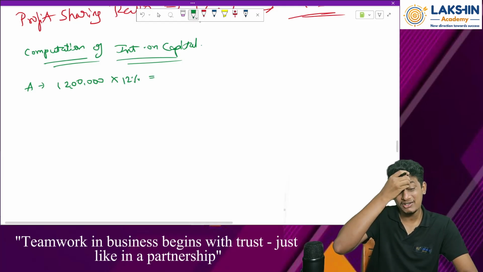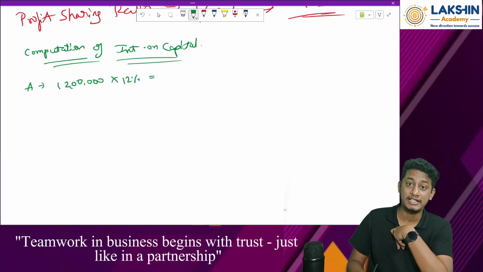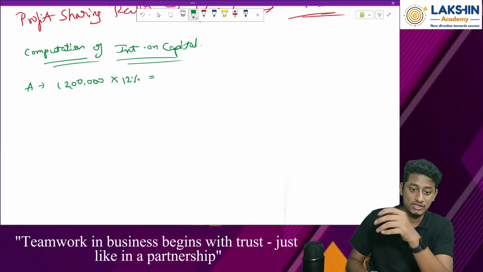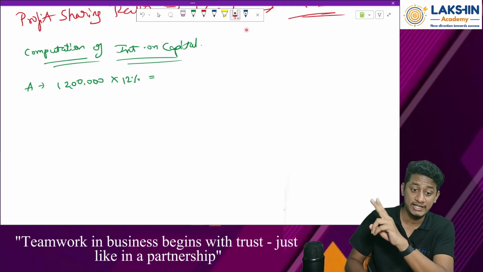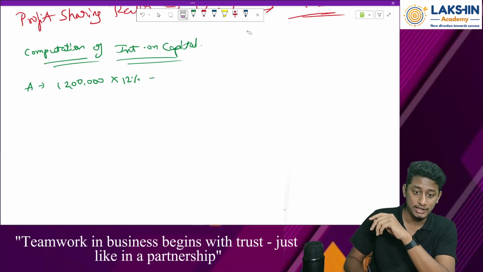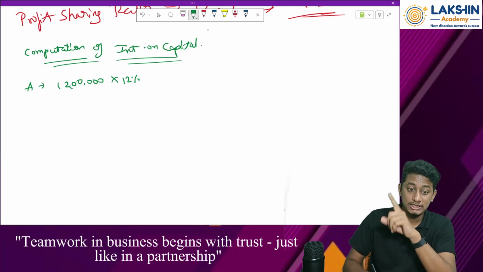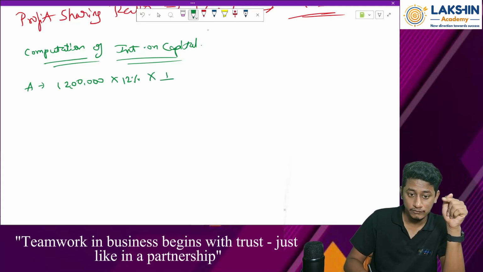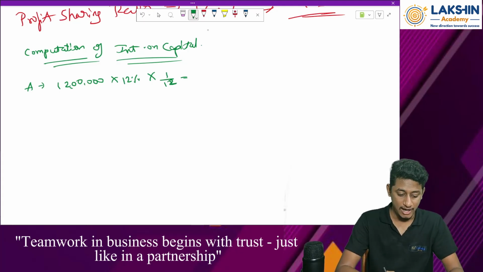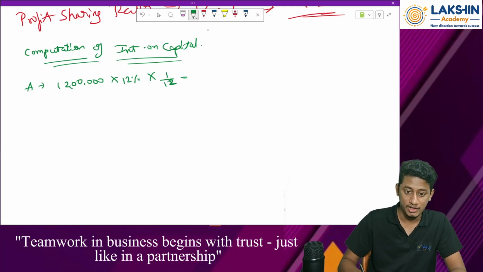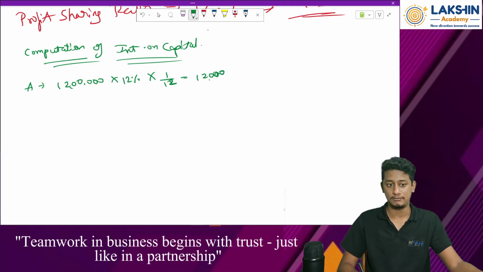Why do we pay interest on capital? Because these people have invested some money into the business, right? Because of that we can pay an interest on capital also, right? So into 12%, but this was for the whole year, so into 1 by 12 to average it out, clear? So the value will be 12 lakh into 12% divided by 12, that will be 12,000 rupees is the interest on the capital, clear?